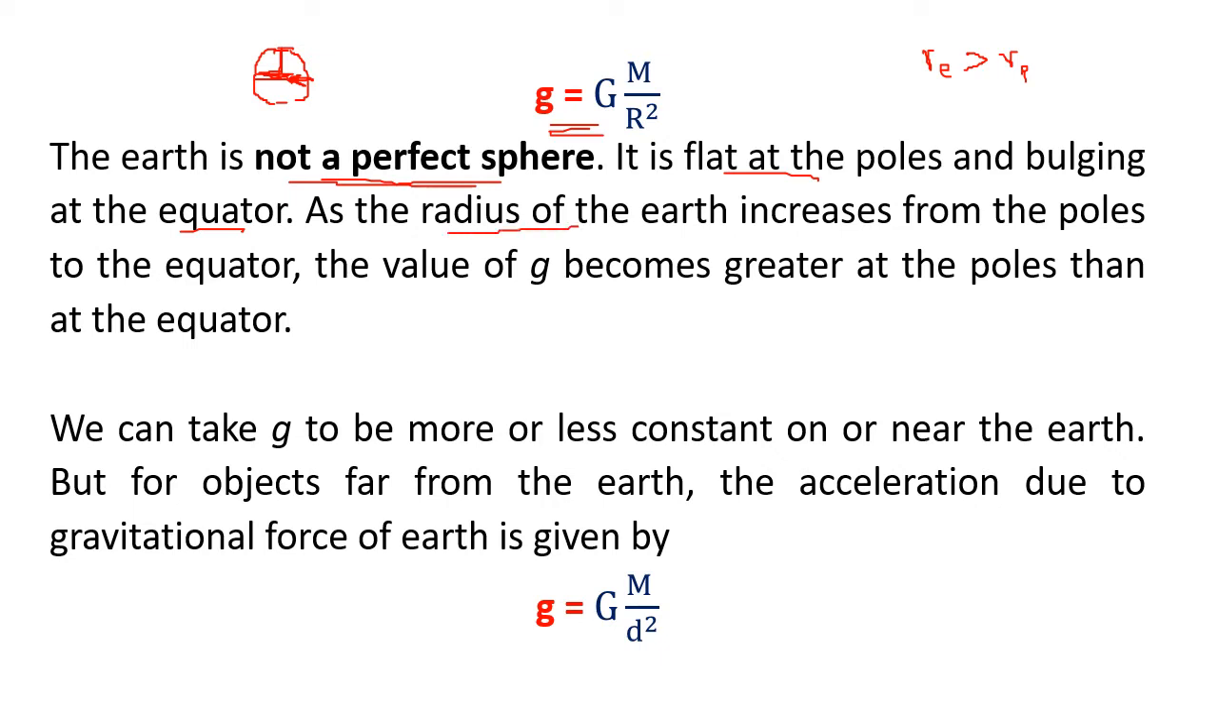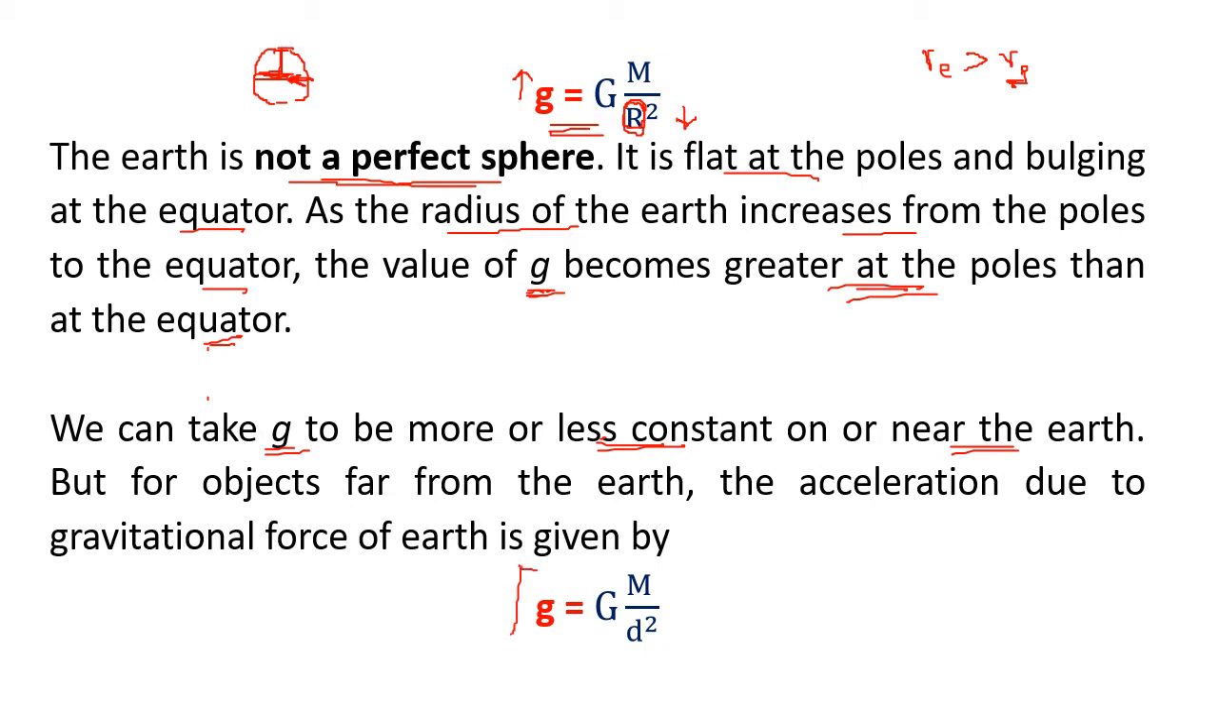We know the radius of the earth increases when one moves from the pole to the equator. The value of g becomes greater at the poles. Why? We can see this r. The polar radius is lesser, so r will be lesser at the poles. So when r decreases, g will increase. So g becomes greater at the poles than at the equator. But right now we'll take the g to be more or less constant near the earth. On the surface of the earth, let it be equator or the poles, we are taking the g to be constant right now.